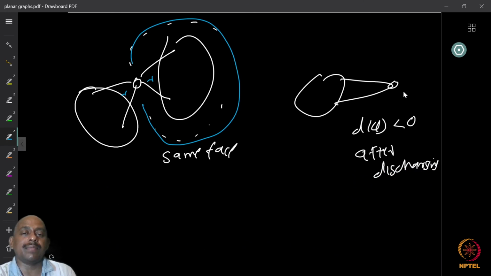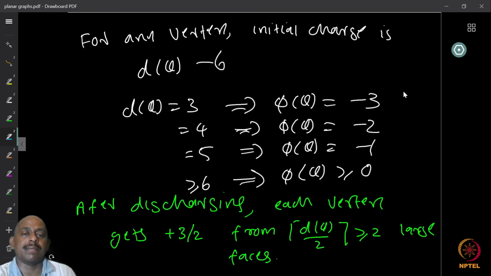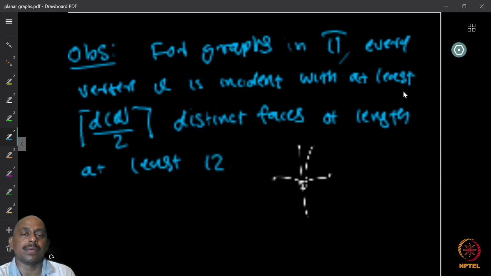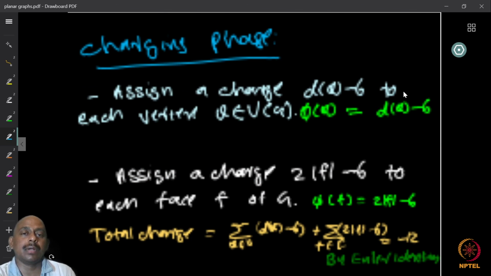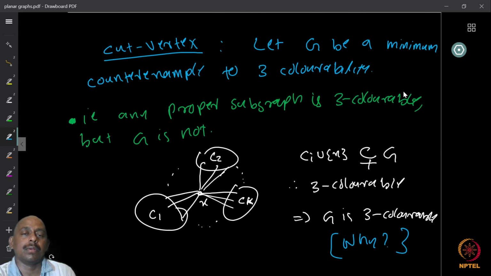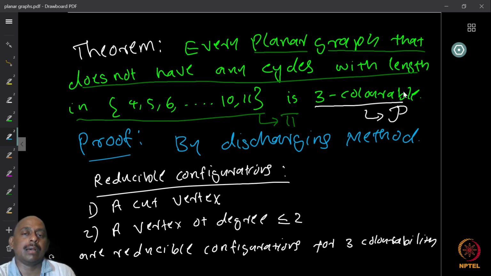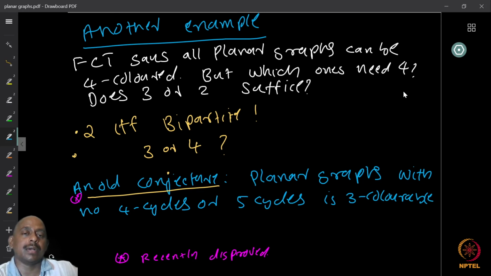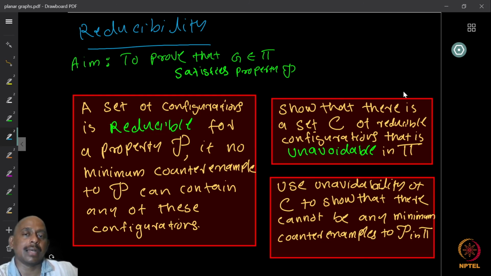So an overview of what we did was that we know the discharging method works as follows. We want to show some property is true for a class of graphs, right? So we have a class of graphs phi. We want to show some property P. We try to come up with a set of substructures, right?